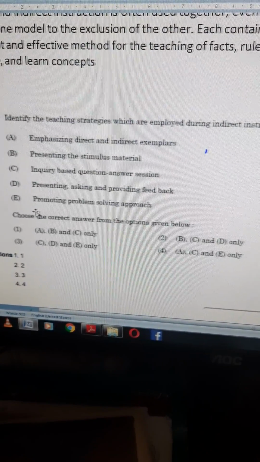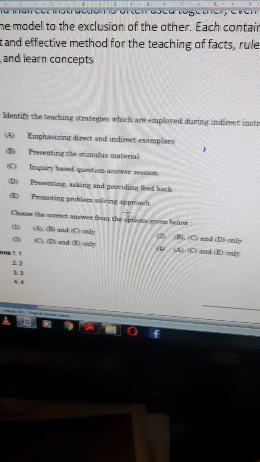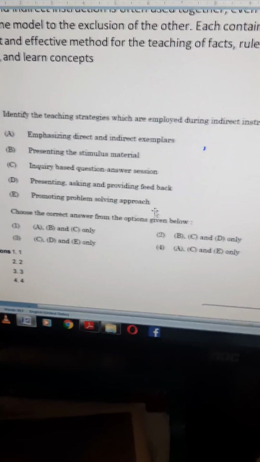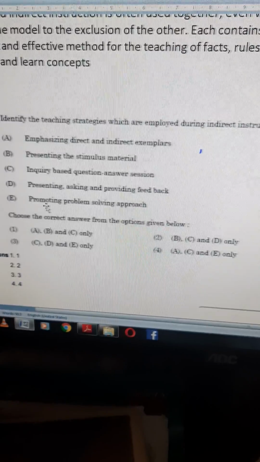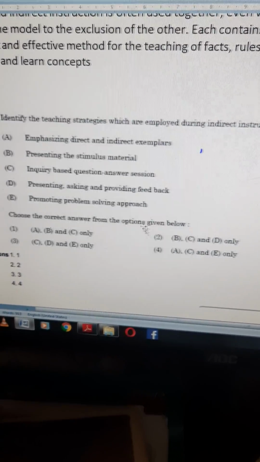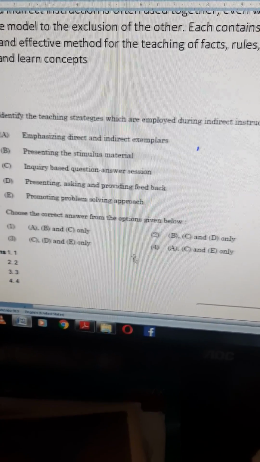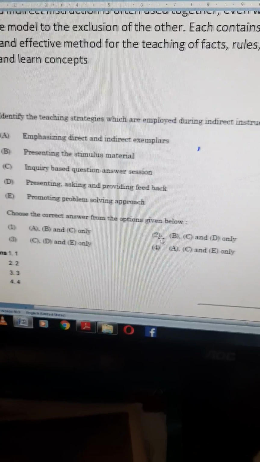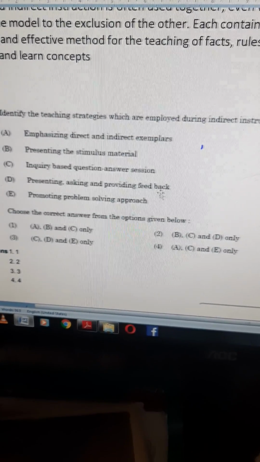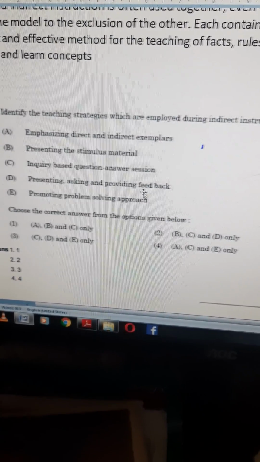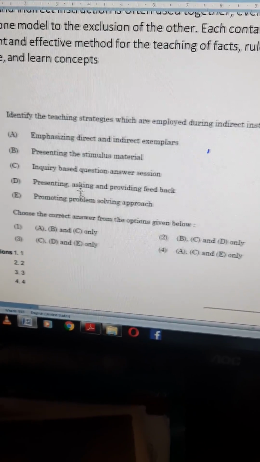Next we will go to the next option, promoting problem solving approach. Yes, in indirect instruction we saw problem solving, it is the problem solving approach. So we can conclude that option 4 is the right answer. In the exam I did this question wrong because I did not read option D correctly.